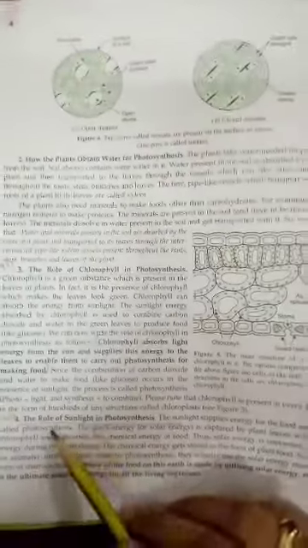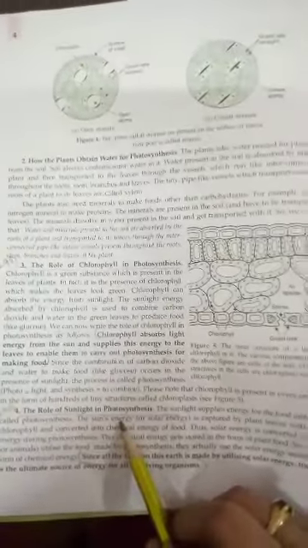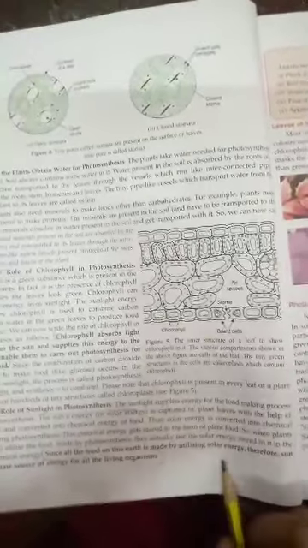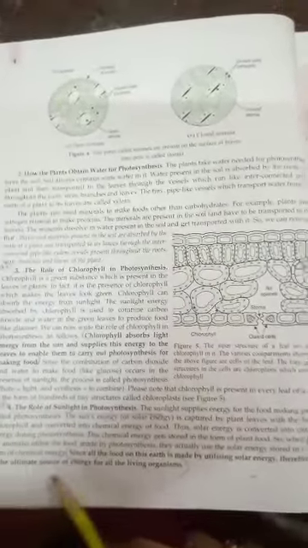Now comes the role of sunlight in photosynthesis. Students, what is the role of sunlight in photosynthesis? Sunlight supplies energy for the food making process. Since all the food on this earth is made by utilizing solar energy, the sun is the ultimate source of energy for all living organisms. The sun is a source of energy.